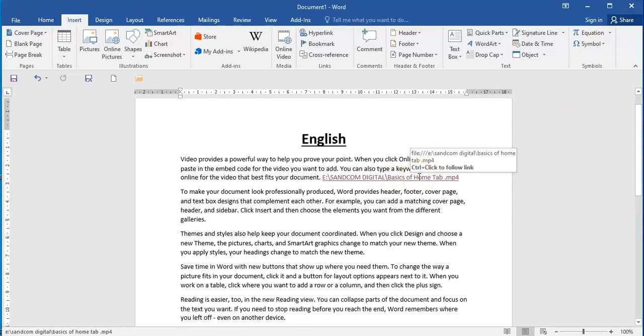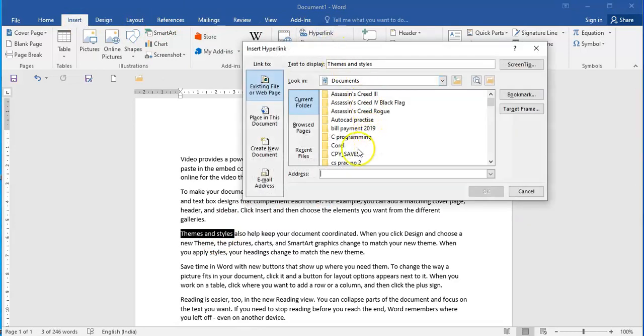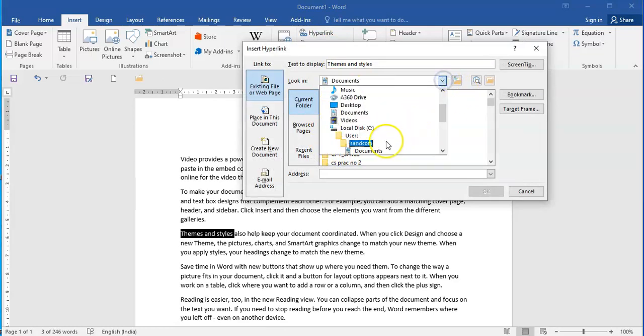Now supposing I want to link on this particular content, in themes and styles, I want to create a link over here. So what I'll do, children, is click on insert hyperlink, and select a particular file in my E drive.